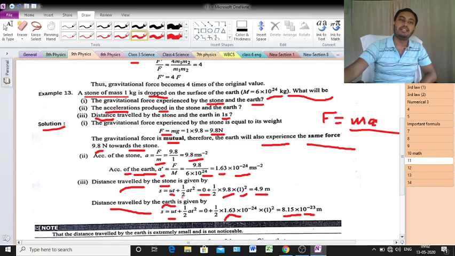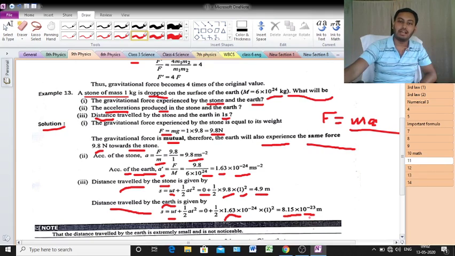Clear? Again distance traveled by the earth, the same thing, just put the value, but here instead the value of a will be 1.63 into 10 to the power minus 24 meter per second square. Again the same thing, just simplify this value, you will get 8.15 into 10 to the power minus 23 meter.